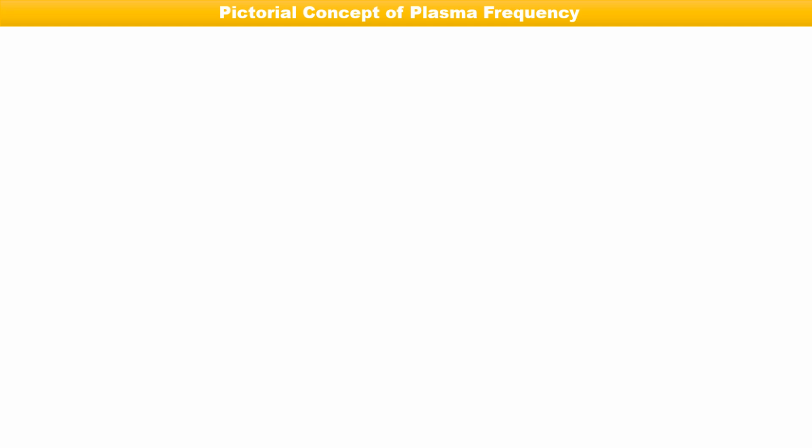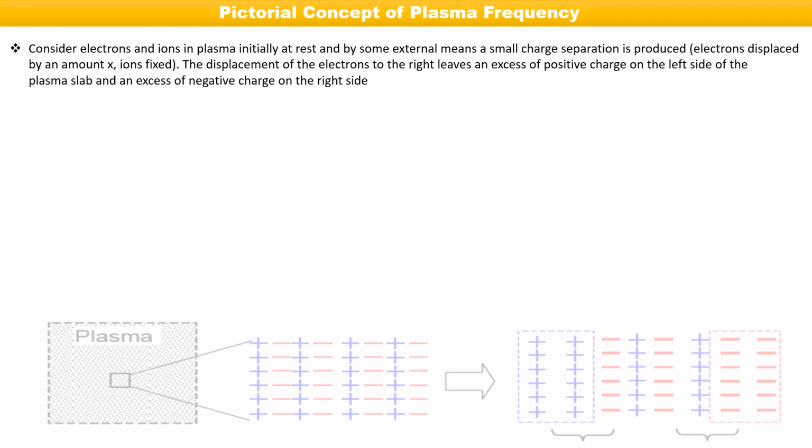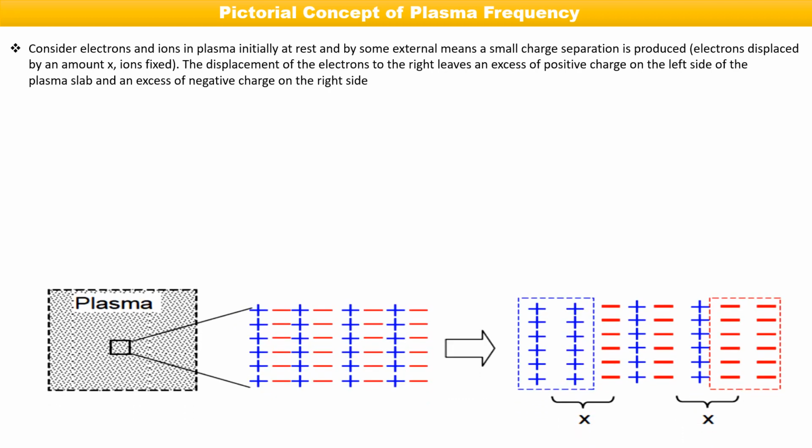So now I was talking about the plasma frequency again and again. What is the plasma frequency? I will discuss it in detail very shortly. So you have a plasma. Plasma means equal positive and negative ions are there, and initially it is at rest. There is no external electric field. By some external perturbation, we push a small charge separation. For small charge separation, the electron will be displaced by an amount x, but the ions remain fixed.